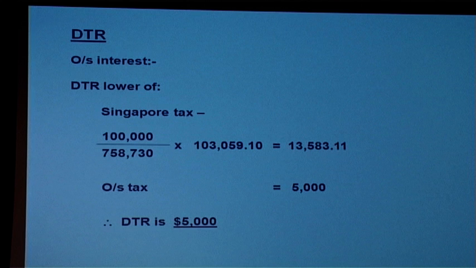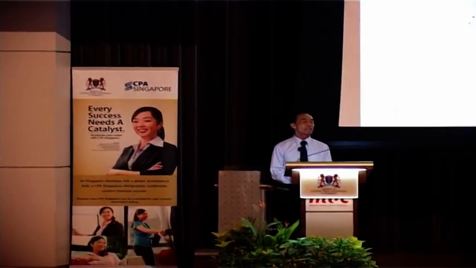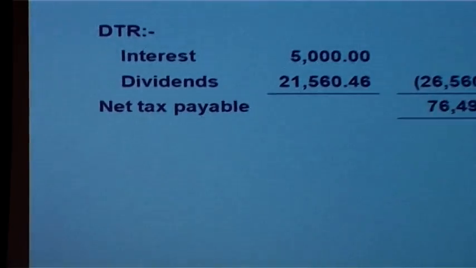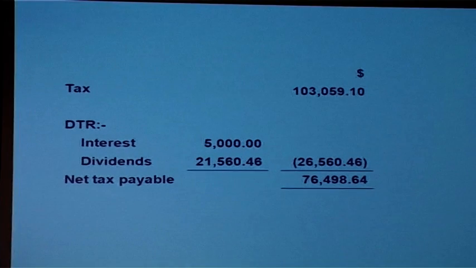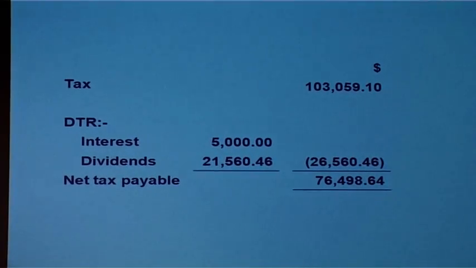So you can see that just over 27,000 of foreign tax credit is gone. We suffered 58,730, yet our credit is only 21,560. So when we compute tax payable, tax of 103,059, less the DTR as computed, we end up with net tax payable of 76,498.